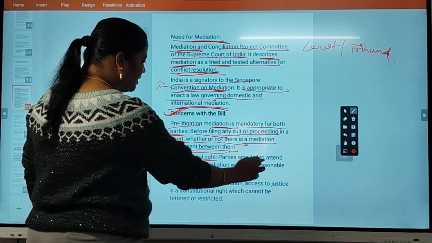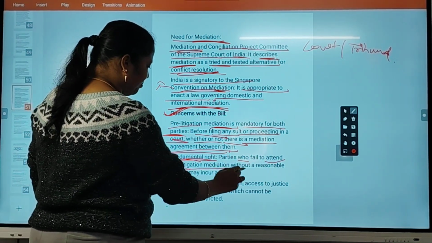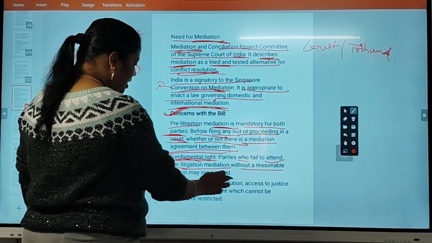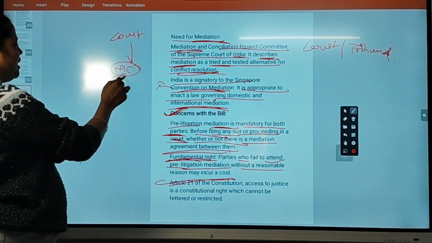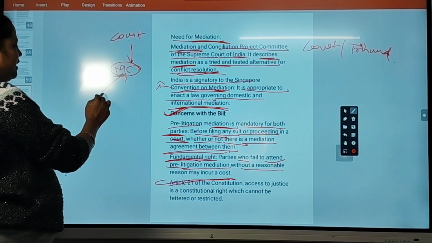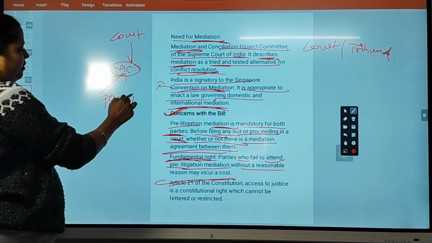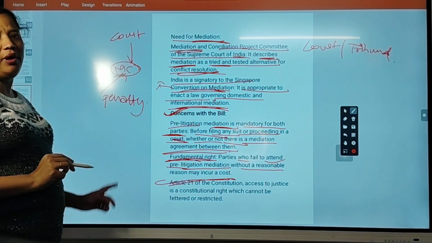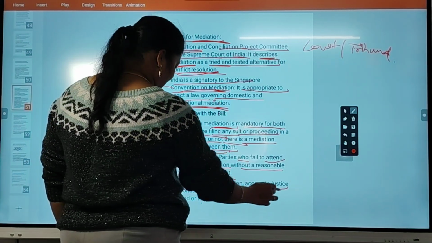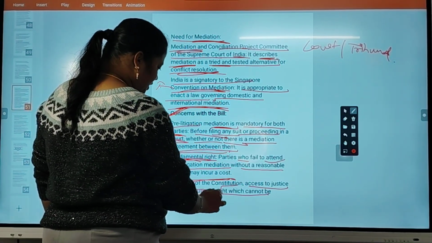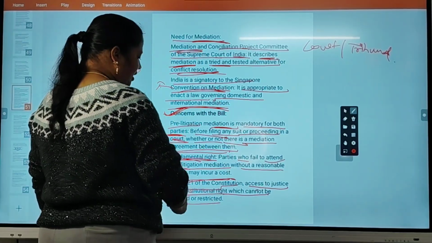Fundamental right. Parties who fail to attend pre-litigation mediation without a reasonable reason may incur a cost. So if they don't want to come to the mediation council before going to the court, then they have to pay some penalty to the government. Article 21 of the Constitution says access to justice is a constitutional right which can't be fettered or restricted.